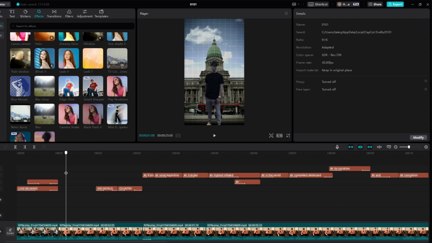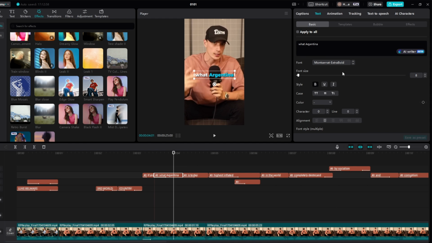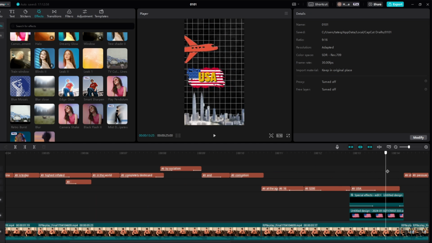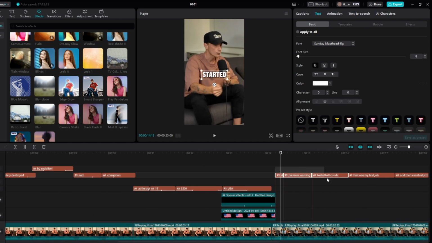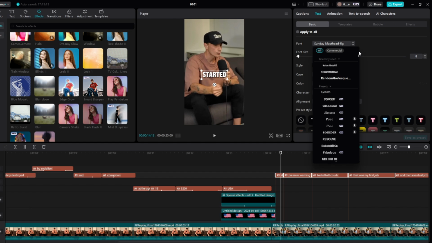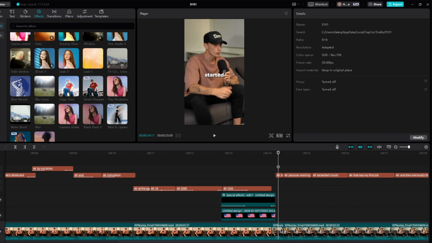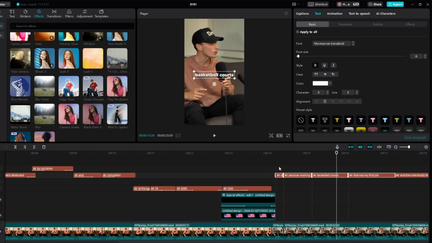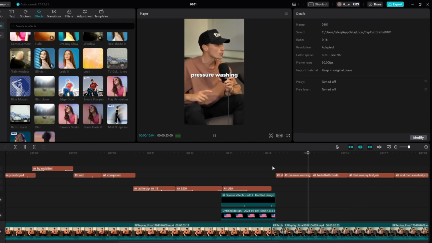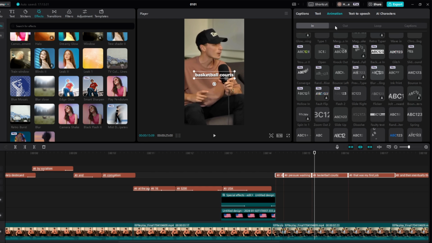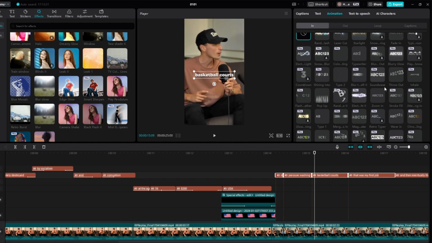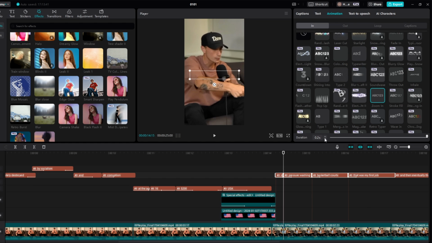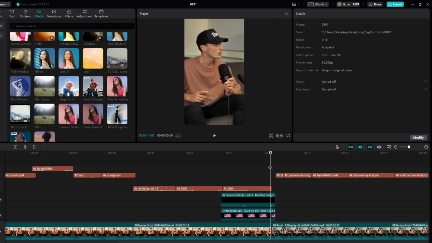Okay, perfect. Then let's see the font for this part right here. So if you look at the font, it is that one. We may already have it saved, so we'll double check. So we'll highlight these 4, sorry, and then we'll add that exact font that we added, which I believe is this one. Yep. And then we'll also highlight these 4 and just decrease the size a little bit, like so. Started pressure washing. And then we'll highlight them all one more time, come to animations on them all, and then we'll just do something simple like zoom in. Yeah, just like so.